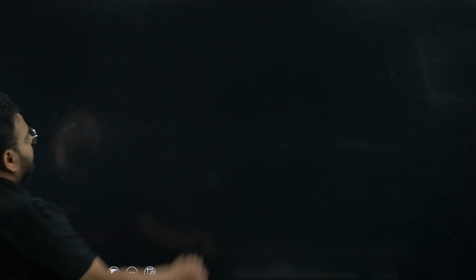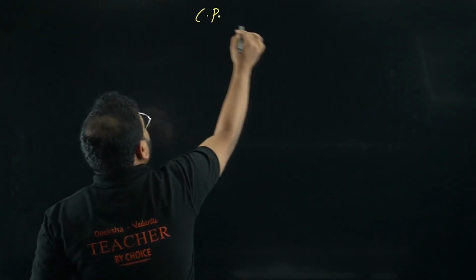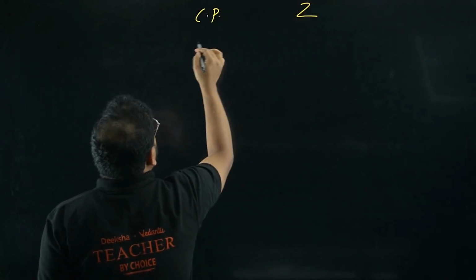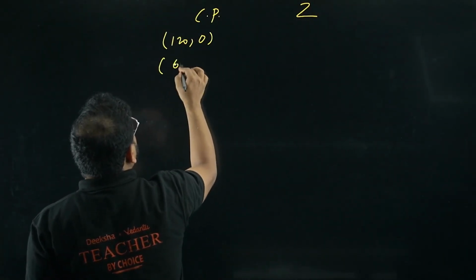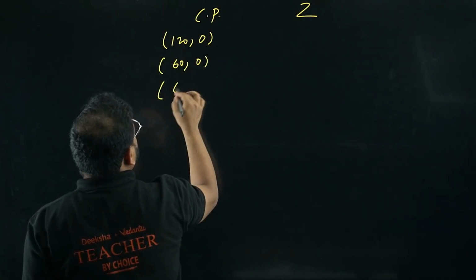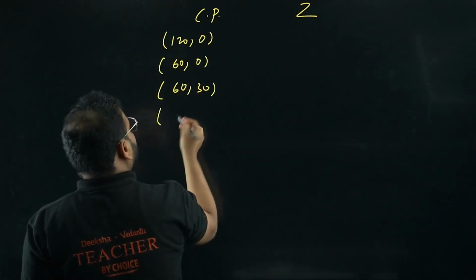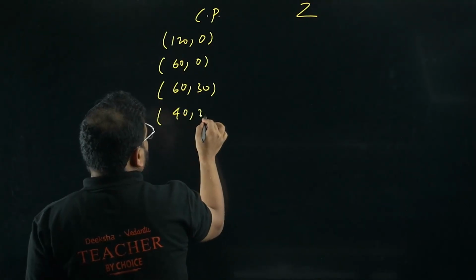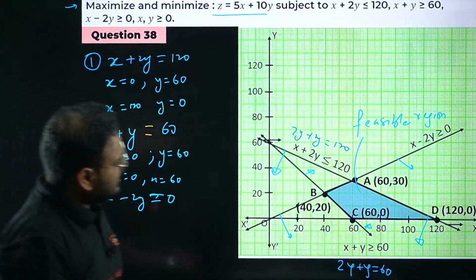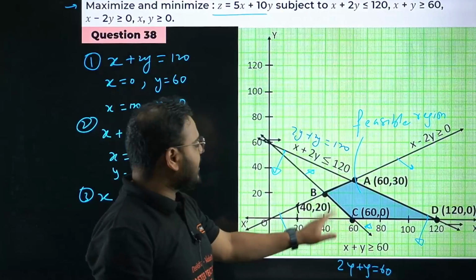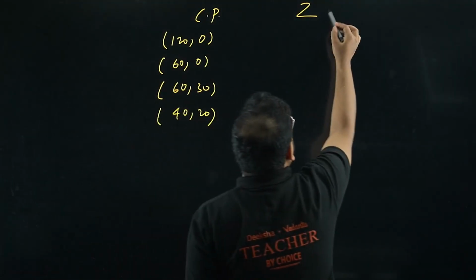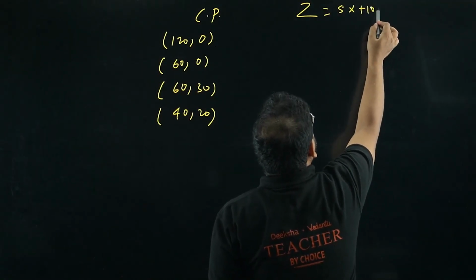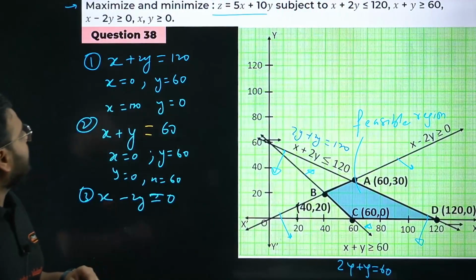What is the next step, bacha? The next step is to write all the coordinate points and the objective function. We have (120, 0), (60, 0), (60, 30) and (40, 20). Let me just cross check. Yes, I wrote it right. My function is given by 5x plus 10y. Let me cross check once again: 5x plus 10y. Yes, sir.